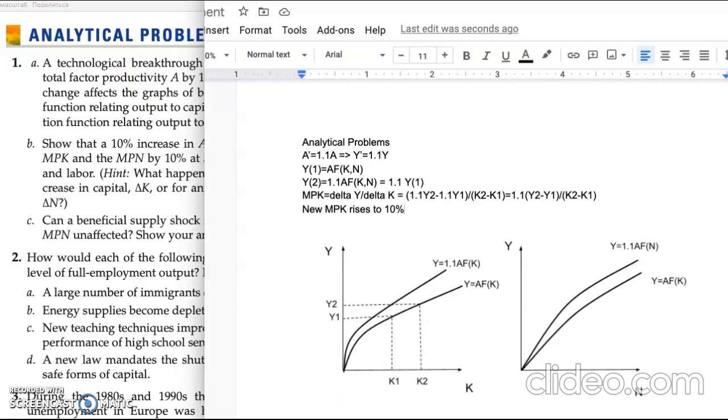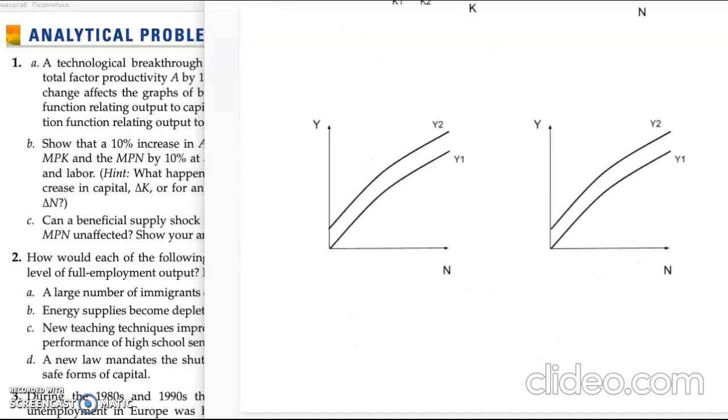So this argument is completely symmetric. So it holds for marginal product of labor as well. If you substitute N for K everywhere and follow the same steps, you will show that the new MPN is 10% higher than the old MPN. Regarding the subquestion C, yes, it is possible for a beneficial productivity shock to leave the MPK and MPN unchanged.